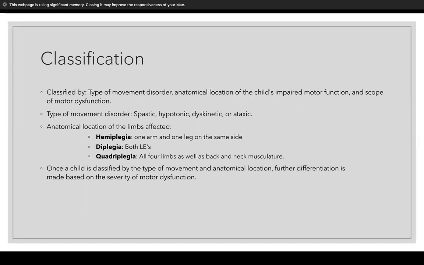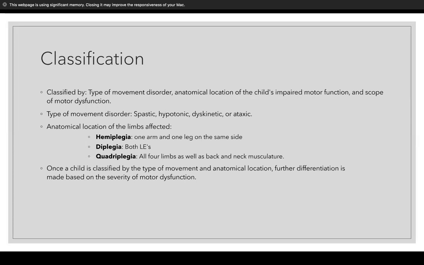So when classifying cerebral palsy, they typically look at three different categories. First is the type of movement disorder. Second is the anatomical location of the child's impaired motor function. And the third one is the scope of motor dysfunction. With the type of motor disorder, there are four different subtypes: spastic, hypotonic, dyskinetic, or ataxic.